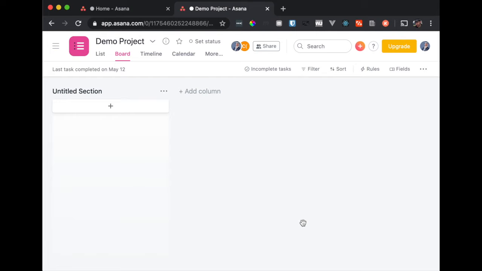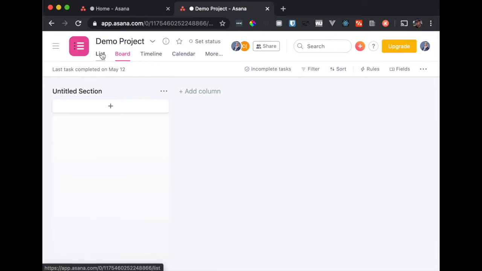How to set up a small project on Asana using the Kanban method. Kanban is a style of project management. The idea is that everyone should be able to work independently. You assign groups of tasks, and people who need to work on those tasks should just be able to pick them out of a hat, basically, and just work on them as long as they have some kind of direction. So it's great for distributed teams like ours, and it's supposedly a really fast way to go about things.